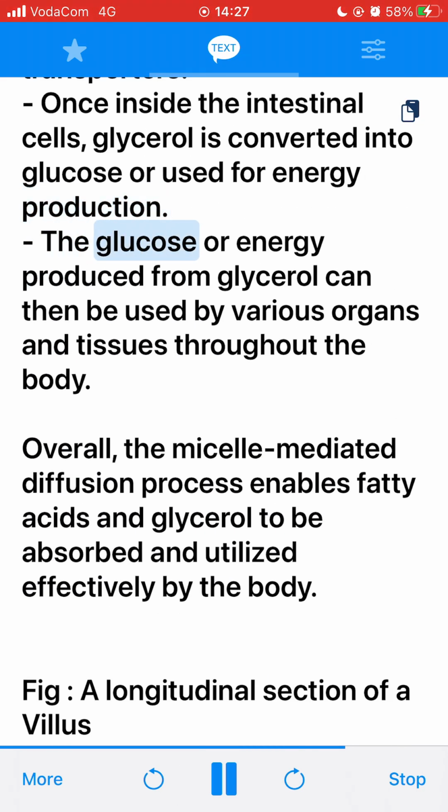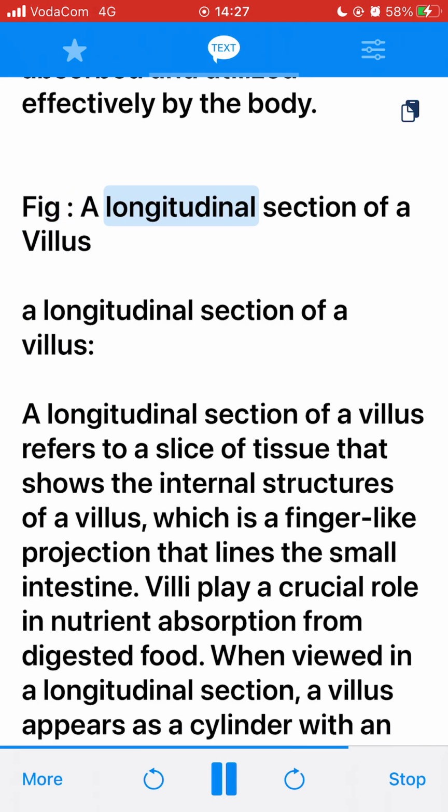The glucose or energy produced from glycerol can then be used by various organs and tissues throughout the body. Overall, the micelle-mediated diffusion process enables fatty acids and glycerol to be absorbed and utilized effectively by the body. Fig. A longitudinal section of a villus.